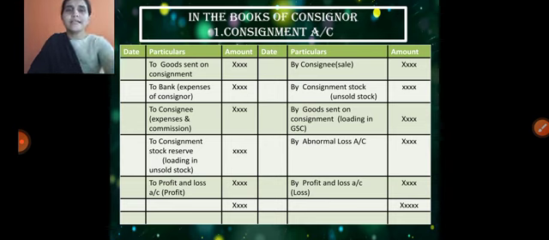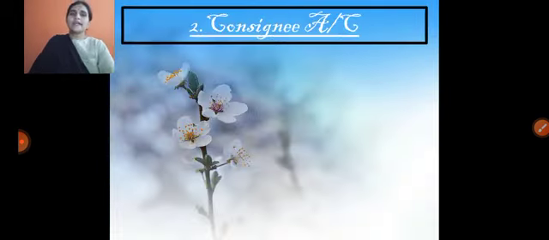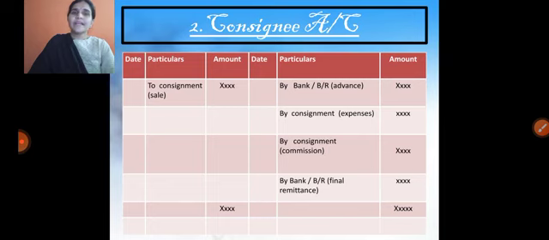This is the first ledger account in the books of consignor, and the second account is called the consignee's account. The consignee's account is a personal account. After the goods are sent by the consignor, the consignee gives some advance in the form of surety or bill. That entry we need to show on the credit side, because the entry is bank or bills receivable account debit to consignee's account, that is affected on the credit side.